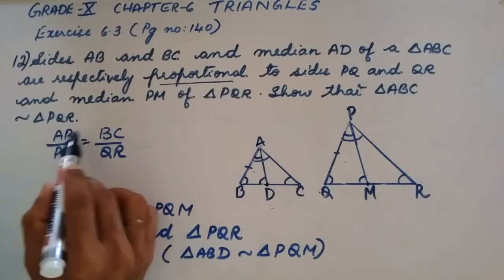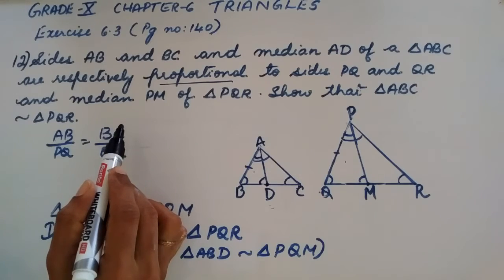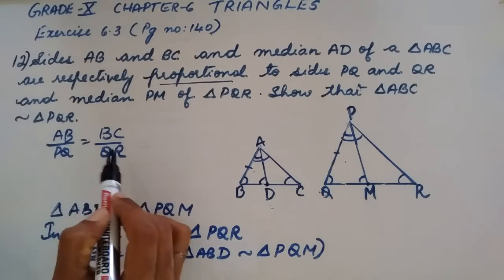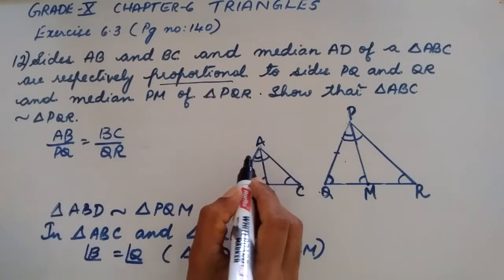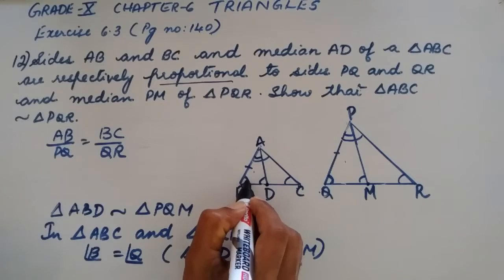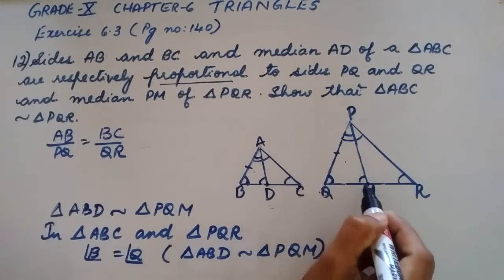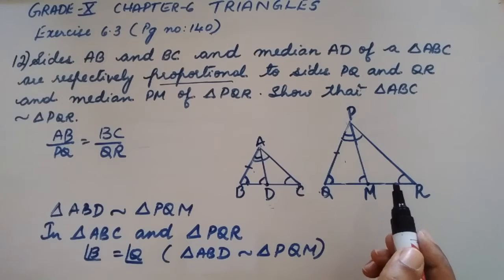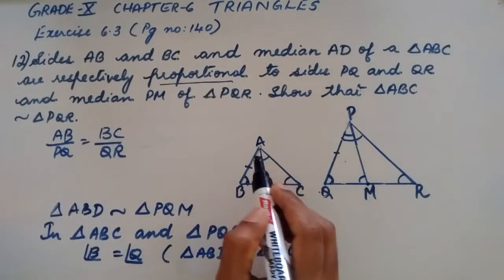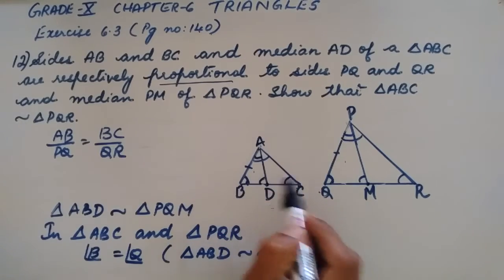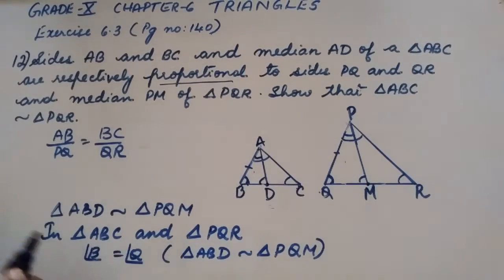So here we got sides proportional. Okay, it is already given that sides are proportional, and also we got one angle, isn't it, students? So it is side, angle, side criteria. Okay, so by side, angle, side similarity criteria, we say that triangle ABC is similar to triangle PQR. Is this clear, students?